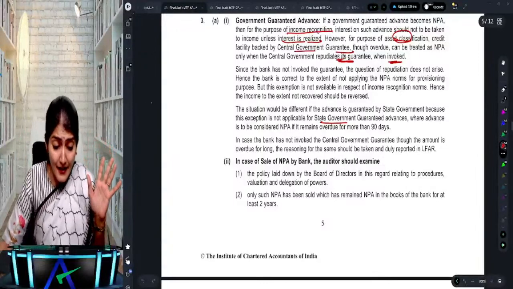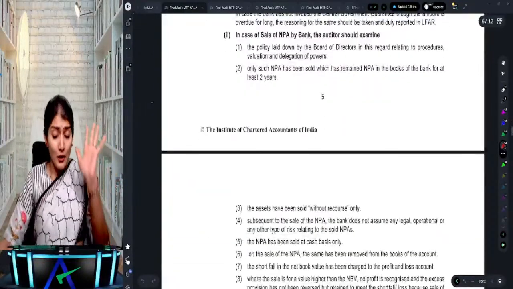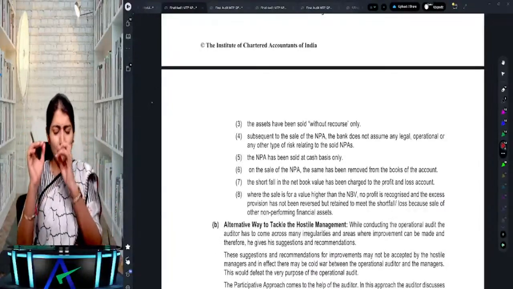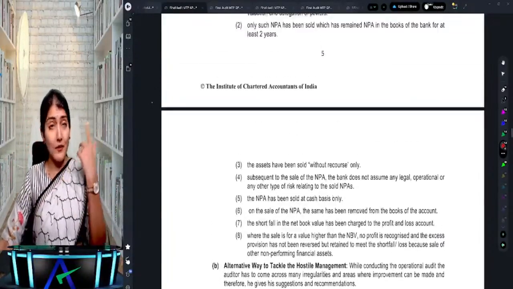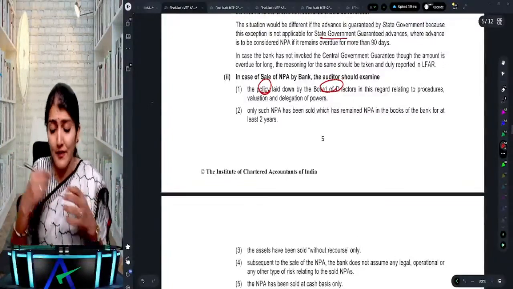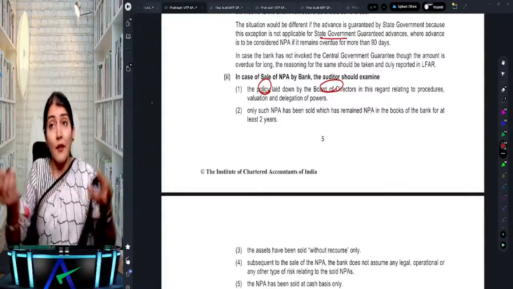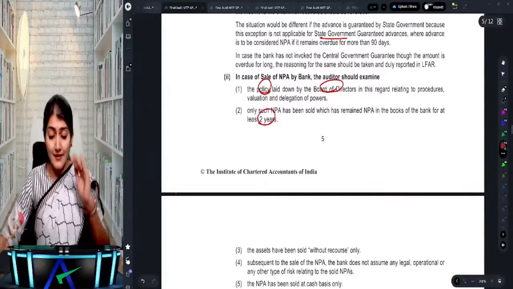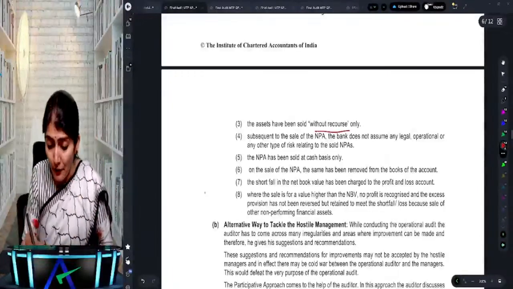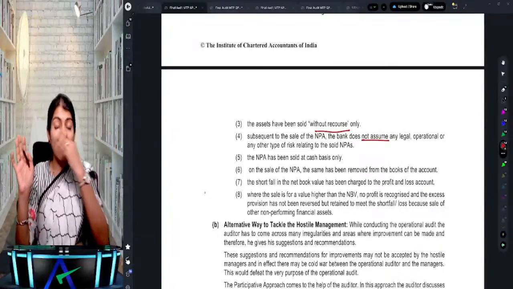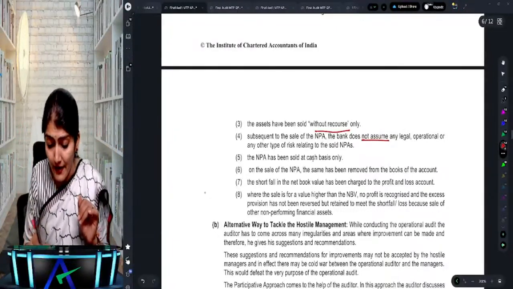They should have remained an NPA in your books for at least 2 years. Then the bank will not assume any risk in respect of the NPAs once they have been sold. So you need to check the board of directors policy for the sale purchase of the NPA. Then only those NPAs can be sold which have remained an NPA in your books for at least 2 years. Then they have to be sold without recourse. The bank will not assume any risk in respect of the NPAs once they have been sold. They have to be sold on the cash basis.